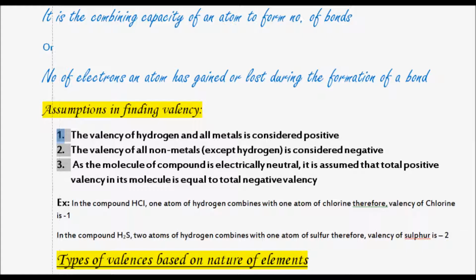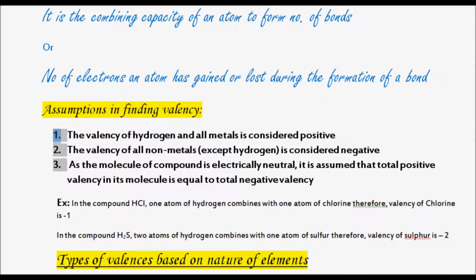So first point here is that the hydrogen atom and all other metals are considered to be positive. The valency of hydrogen and all metals is considered positive, and for hydrogen atom, the valency that is considered is always positive +1. Okay, except in metal hydrides. In metal hydrides, hydrogen's valency is considered as -1. So don't get confused with that. Except in case of metal hydrides, hydrogen's valency is considered negative. In all other cases, hydrogen's valency and other metals' valency is considered as positive.